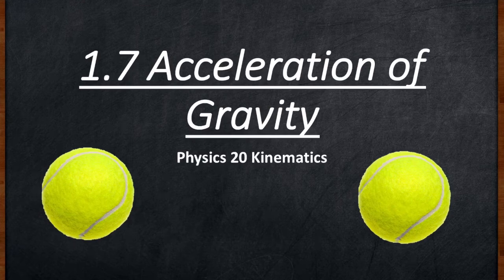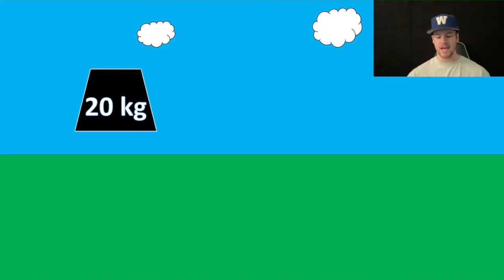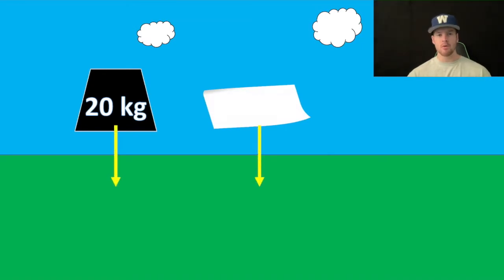This is 1.7 and we're going to be looking at the acceleration of gravity. So let's imagine that you take a mass that's quite heavy, something like 20 kilograms, and then you take a sheet of paper and you decide to drop both of them. You probably already know that gravity is going to pull both of these objects to the ground. What I want you to consider is which one is going to hit the ground first.